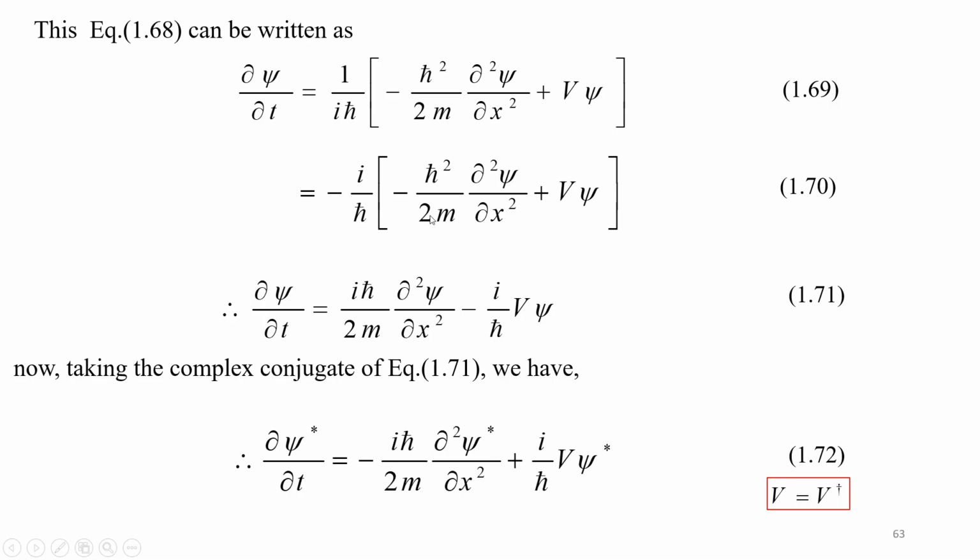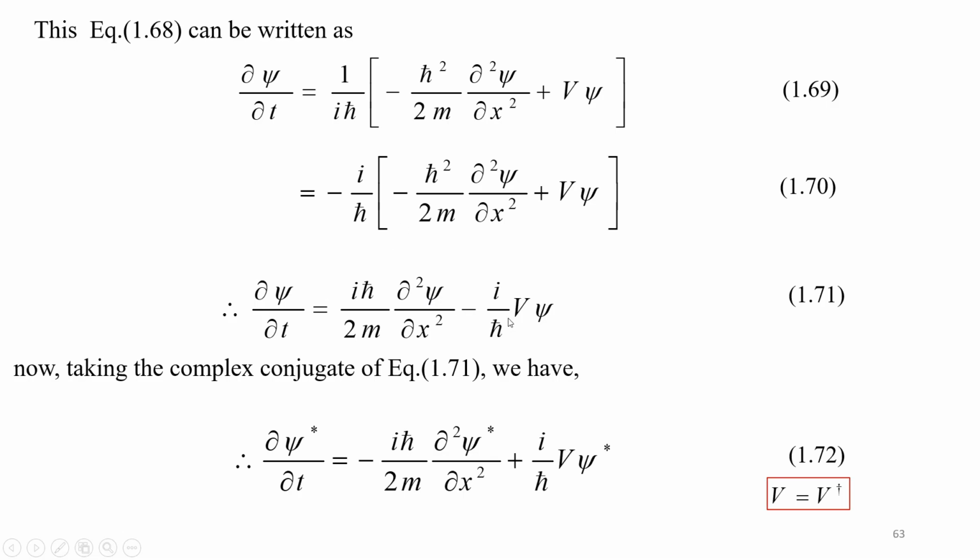So multiply this minus i by h cross inside, we will have d psi by dt which is equal to i h cross, minus and minus will get plus, so i h cross divided by 2m, h cross and h cross, one h cross will get cancelled. We have i h cross divided by 2m, d squared psi by dx squared, then minus i by h cross V psi.